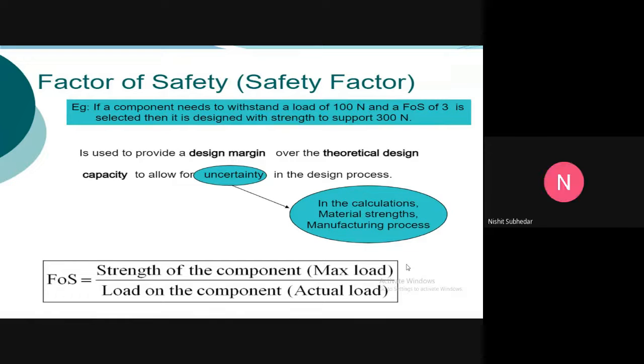Okay, one minute. I will first give you an idea about factor of safety, then you tell me an example. Now see once again. What I told you, factor of safety is nothing but strength of the component, that is maximum load, upon actual load. Let's say you consider a component which is designed to withstand a load of 100 Newton, and factor of safety is 3. Factor of safety is 3 means what we are understanding from this is that the component is designed to withstand a load of 100 Newton, and factor of safety is 3 means what?